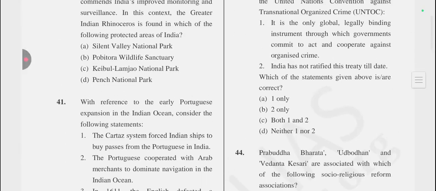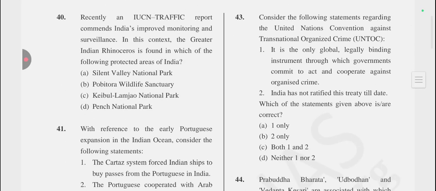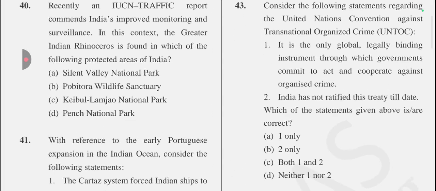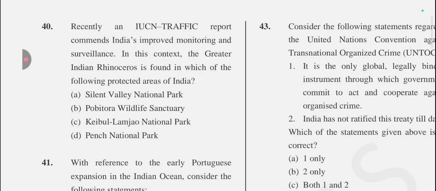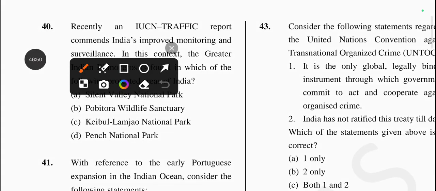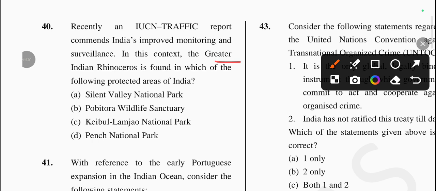Next question is, recently an IUCN TRAFFIC report recommends India improve monitoring and surveillance in the context of the greater Indian rhinoceros. It is found in which of the following protected areas in India?